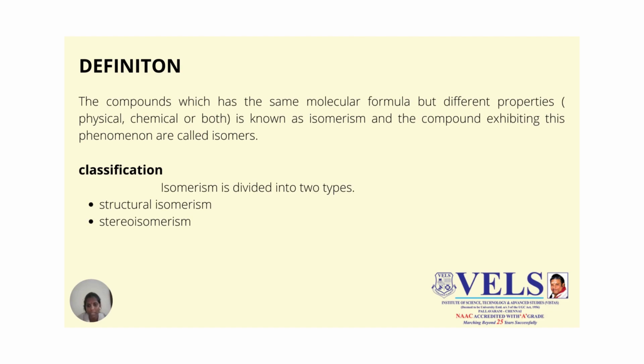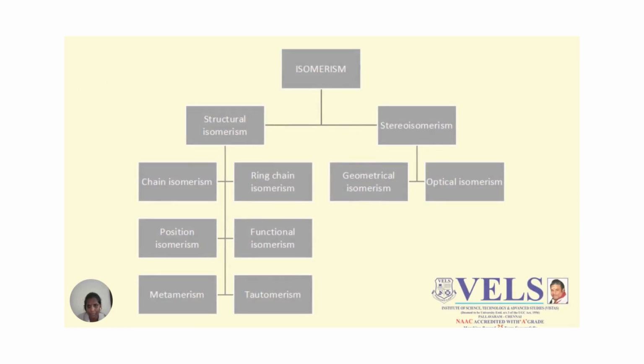Okay, the next one is the classification. Isomerism is majorly classified into two types, that is structural isomerism and stereoisomerism. Here the structural isomerism is again classified into six types.